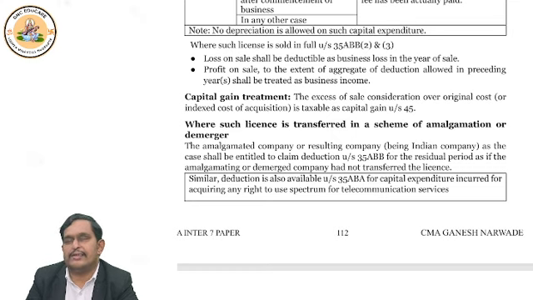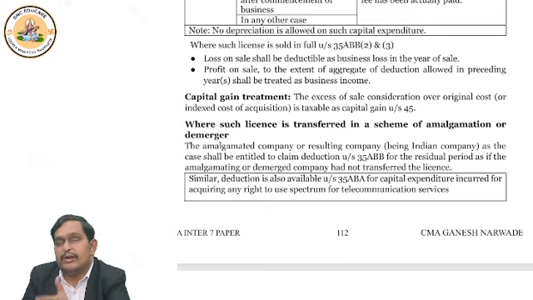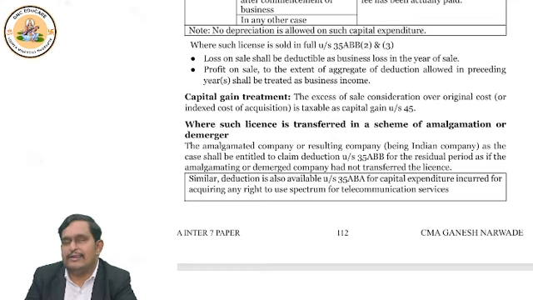Suppose there is a case of demerger. Then the license is transferred to the resulting company. Then the resulting company will claim the deduction for the balance period, as if the same company existed over the period. Okay? This way you should be able to understand the topic. So this is amortization of telecom license under section 35ABB.